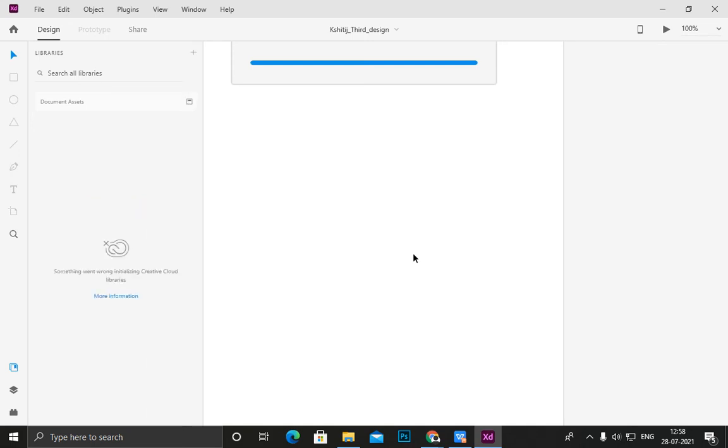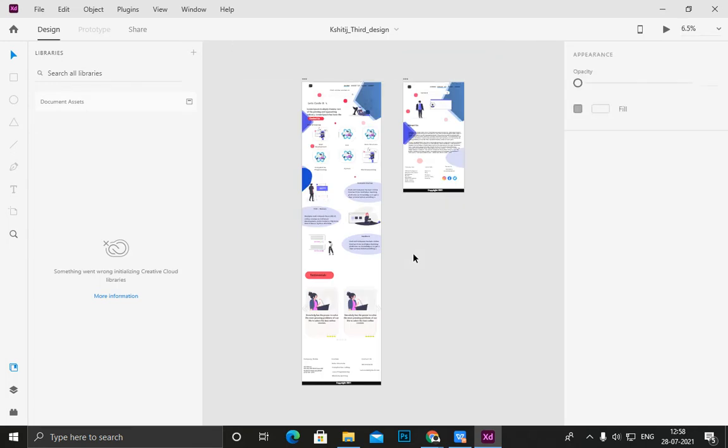There are lots of software on the internet, so you can use any of them, but I mostly prefer Adobe XD. There are lots of software like Figma, Adobe XD, Canva, etc.